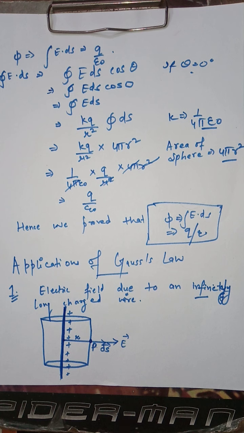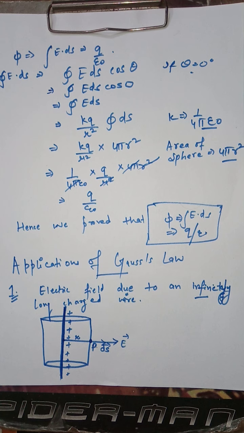Now, when we have to solve such questions, we are given a body or an element, and we have to calculate the electric field due to it. We will consider some surfaces.